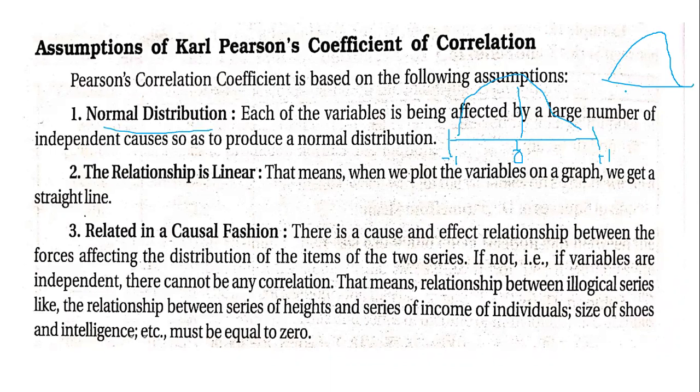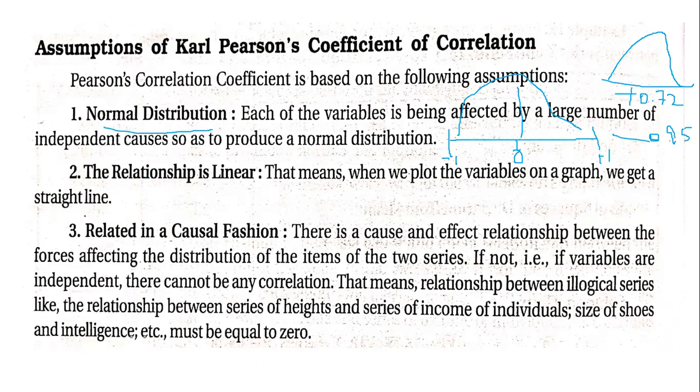So the values whatever we got, plus 0.72, minus 0.95, which we just got, all these are independent cases and the data will be huge. Even if the data is huge, you will be able to solve it using Karl Pearson's coefficient of correlation.